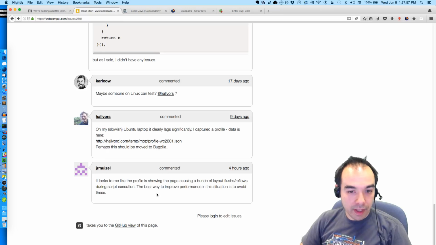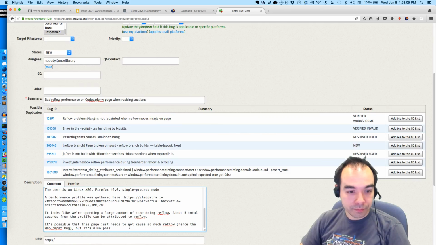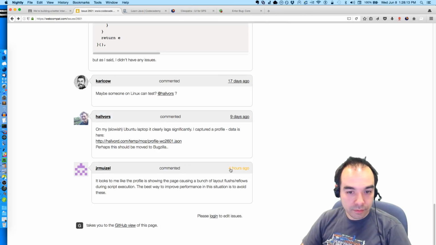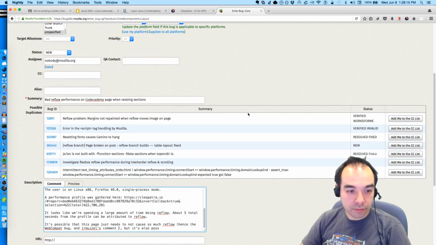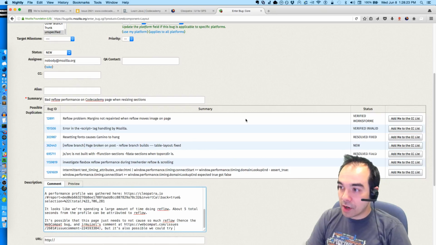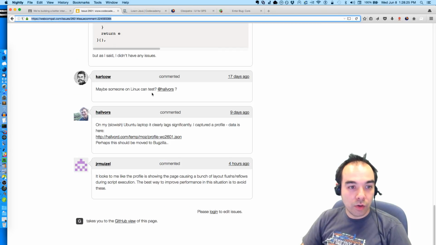Showing the page causing a bunch of layout flushes, reflows during script execution, the best way is to avoid these reflows. Hence the webcompat bug and Jeremy Weasel's comment. Halvors is on the webcompat team.